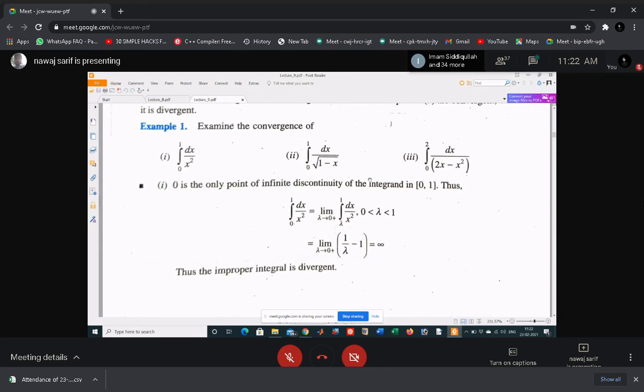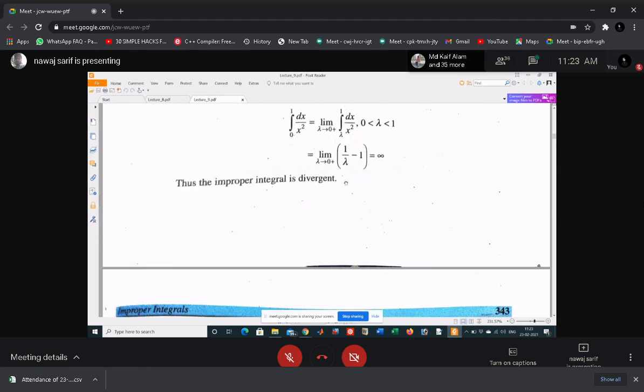When the limiting value is a finite number, then we say that this is convergent. And since this is infinite, this integral is not convergent, so this is divergent. Okay, so in the second example, what is the point of discontinuity? In this case, 1 is the point of discontinuity. So now we'll apply the second case.